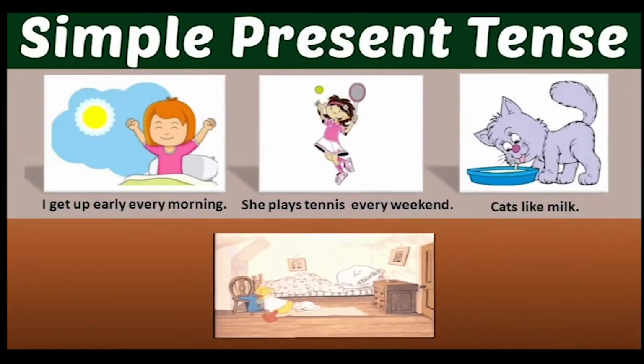But in today's class, we will limit ourselves to learning only about the simple present tense and the present continuous tense. When you look at these pictures, you would clearly understand that simple present tense is used to talk about everyday actions, habitual actions and general truths. I get up early every morning. She plays tennis every weekend. Cats like milk. And see the duckling. What does it do every day after it gets up from the bed?